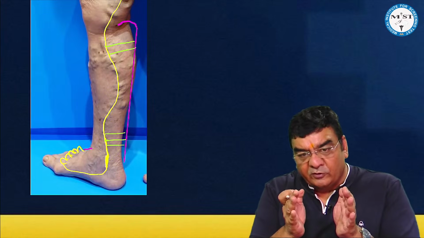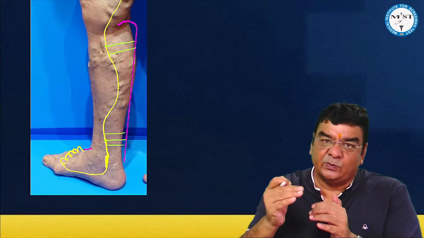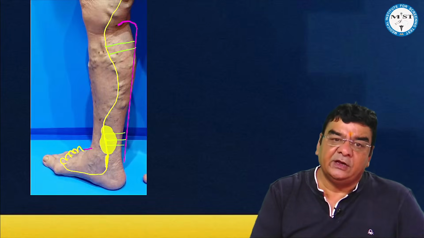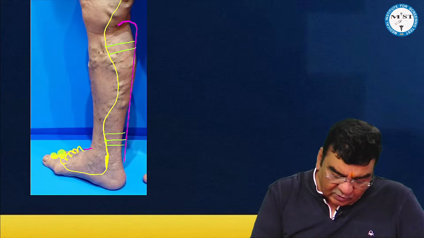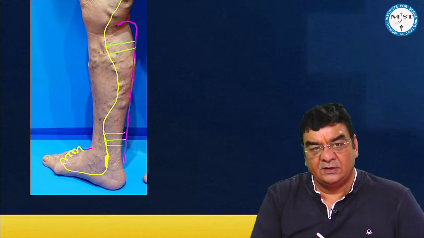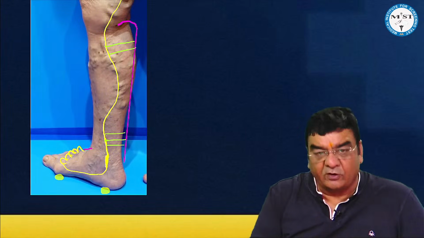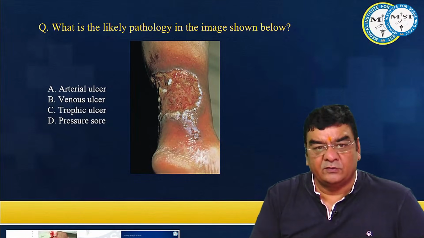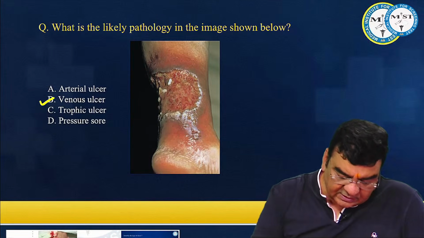Because of the huge amount of pooling of blood around the medial malleolus, this can put pressure on the overlying skin, and the overlying skin will ulcerate. That is why most commonly we find venous ulcers around the medial malleolus. However, if we find an ulcer on the dorsum of the foot, then it is most likely an arterial ulcer. And if we find ulcers on the pressure points, then it would be a trophic ulcer. So with the location, we can figure out whether it is arterial, venous, or trophic or pressure ulcers. So here the answer is venous ulcer.